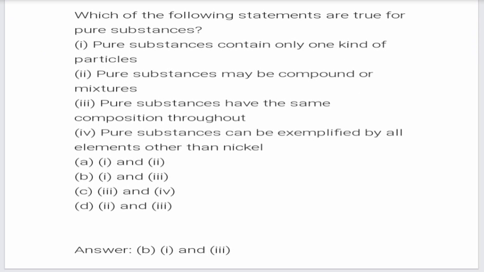The next question. Which of the following statements are true for pure substances? Sentence 1. Pure substance contain only one kind of particle. Sentence 2. Pure substances may be compound or mixtures. 3. Pure substances have the same composition throughout. 4. Pure substances can be exemplified by all elements other than nickel. The options are A. 1 and 2, B. 1 and 3, C. 3 and 4, D. 2 and 3. The correct option is B.